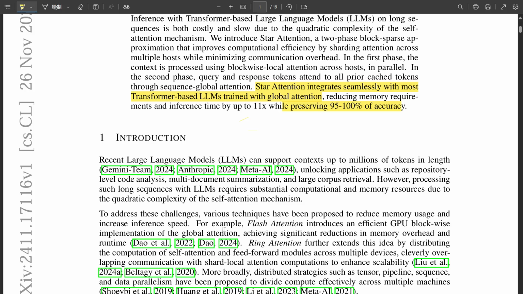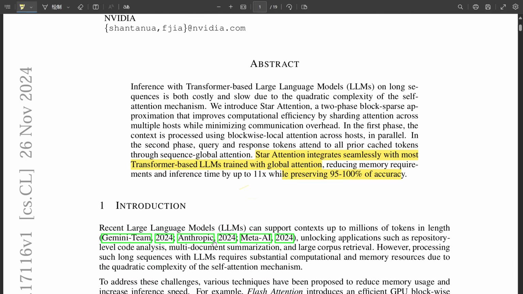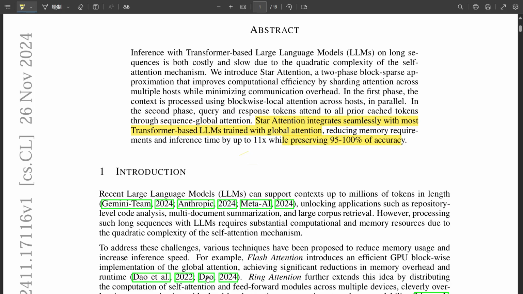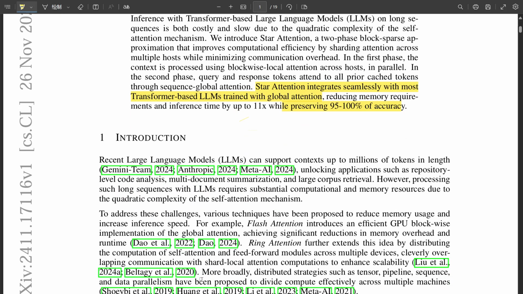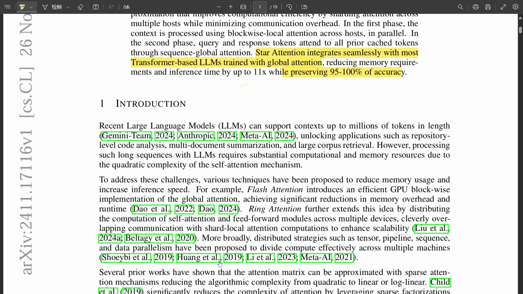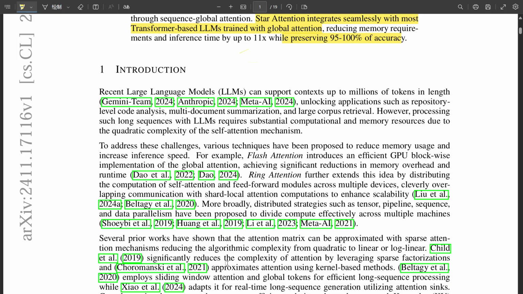Yeah. Everyone's looking for a way to get that long context processing without sacrificing speed or accuracy. Right. And there have been some interesting attempts like flash attention, which works really well on GPUs, or ring attention, which distributes the workload. But I imagine those approaches come with their own trade-offs. They do. Every solution so far has some limitations. Even things like KV cache compression, which tries to be more memory efficient, you're still making compromises. So this star attention algorithm claims to have cracked the code with this two-phase approach, context encoding and query encoding. It almost sounds too good to be true. Well, let's break it down and see how it works.